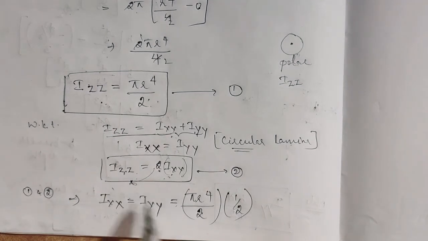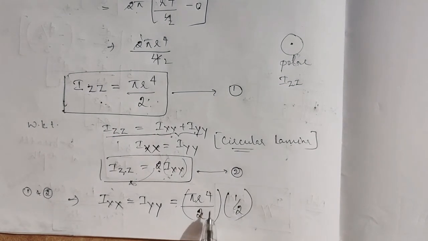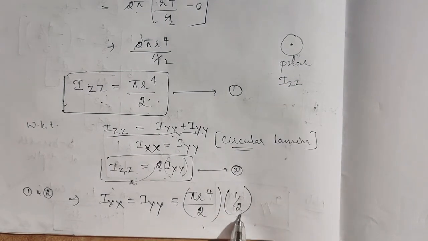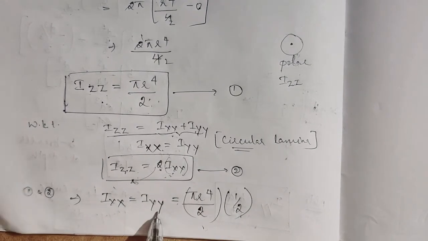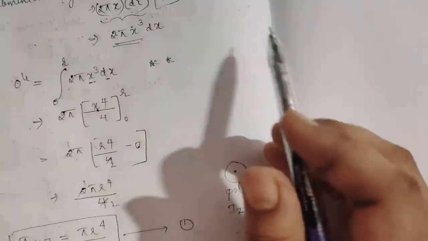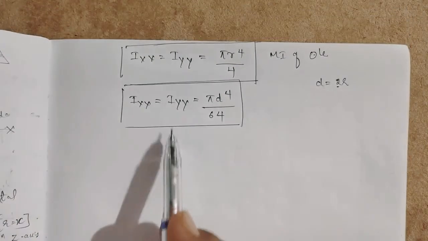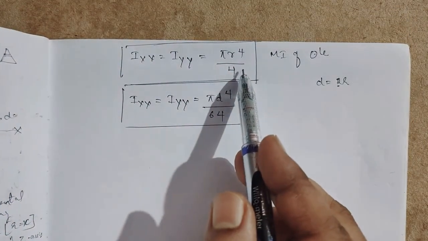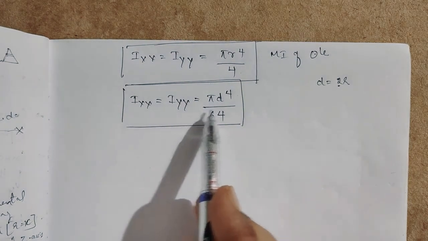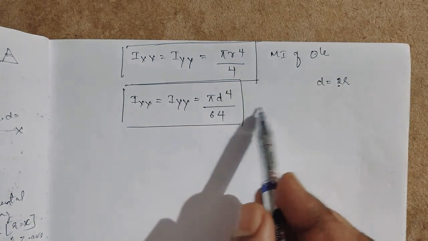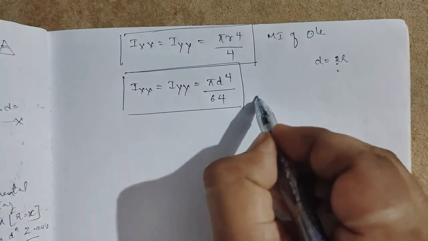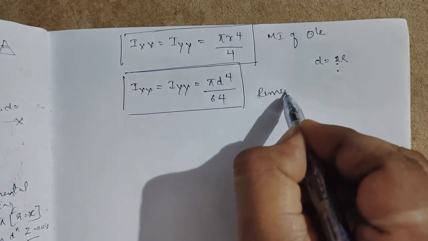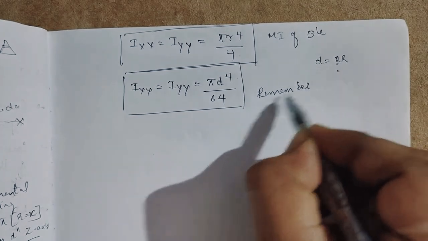So this 2 will also go to this side, so pi r to the power of 4 into half. Here Ixx is equal to Iyy, so now Ixx is equal to Iyy, that is pi r to the power of 4 by 4. Ixx is equal to Iyy is pi d to the power of 4 by 64, when d is equal to 2r. So you have to remember the moment of inertia of a circle.